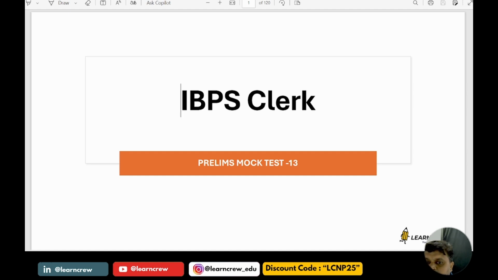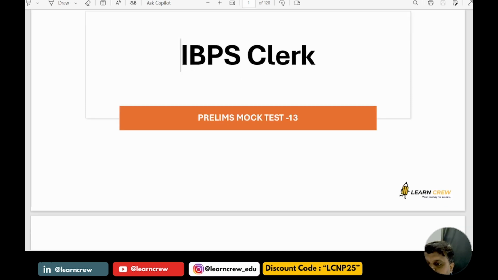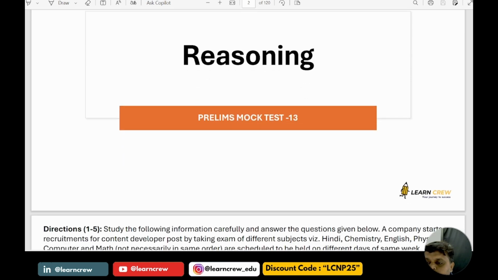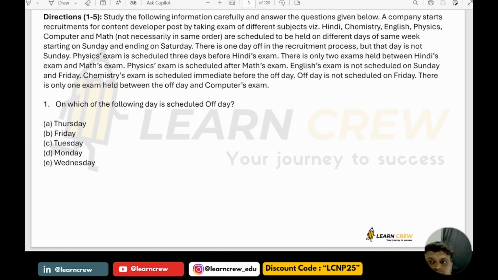So today, IBPS Clerk Prelims Mock Test 13 paper explanation. In this, first we will discuss the reasoning section. So we have the first 5 questions on a puzzle.